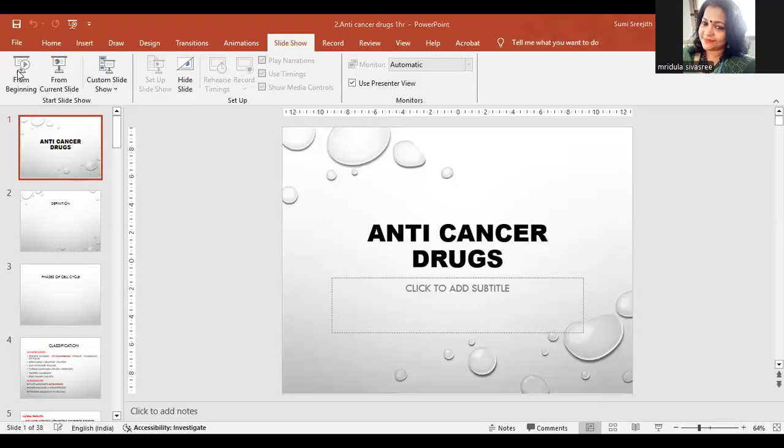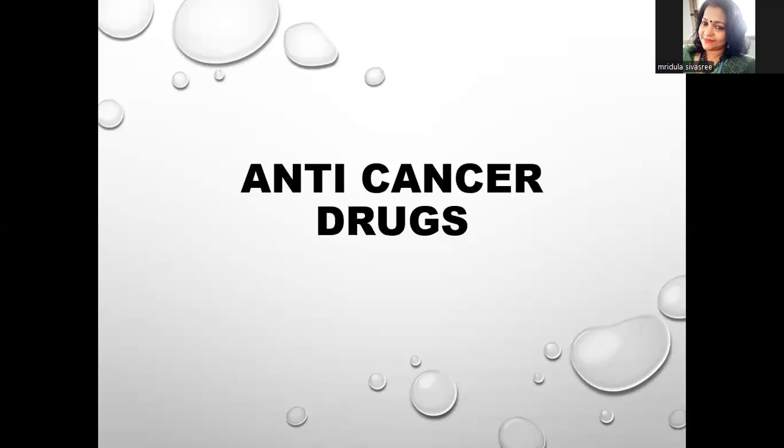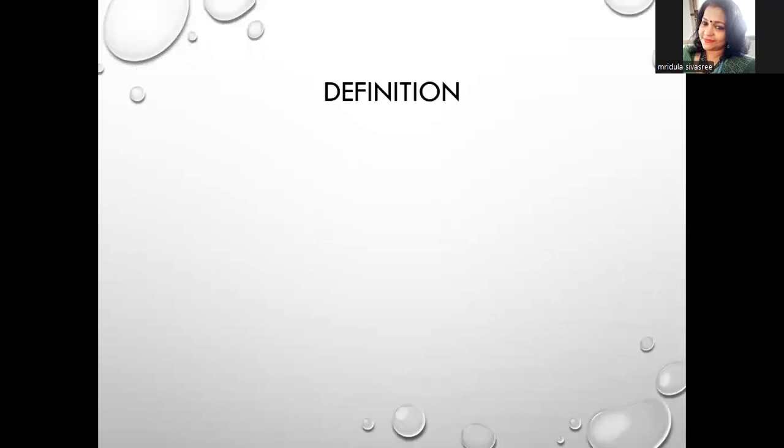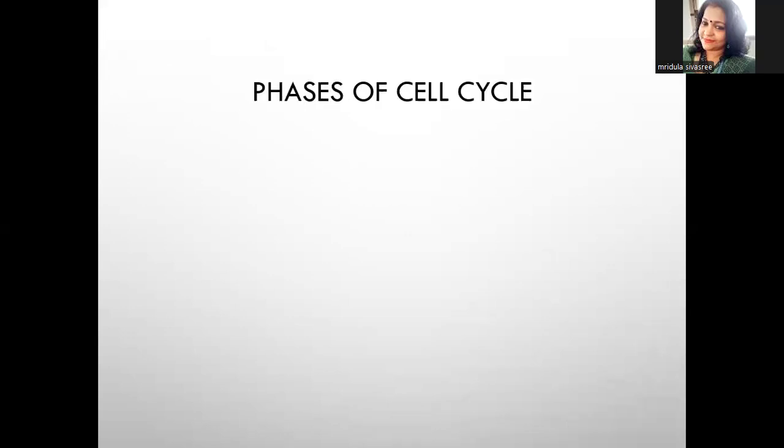Good morning to all. Today we are going to discuss the drugs used in cancer chemotherapy. We all know what cancer is. Cancer is the uncontrolled, purposeless proliferation of a group of cells, and it is characterized by metastasis.